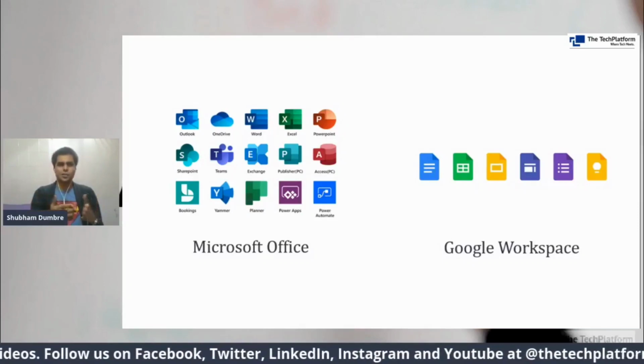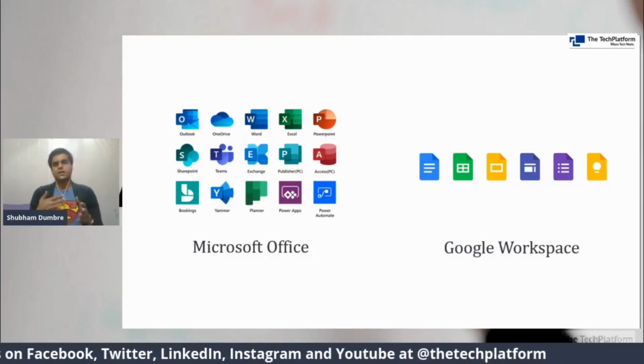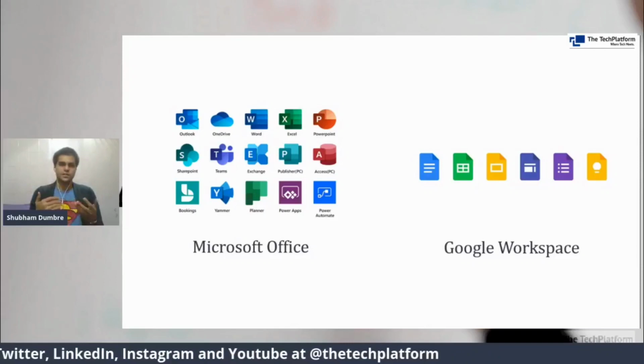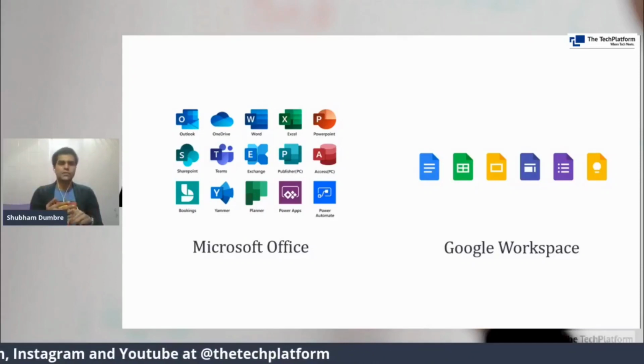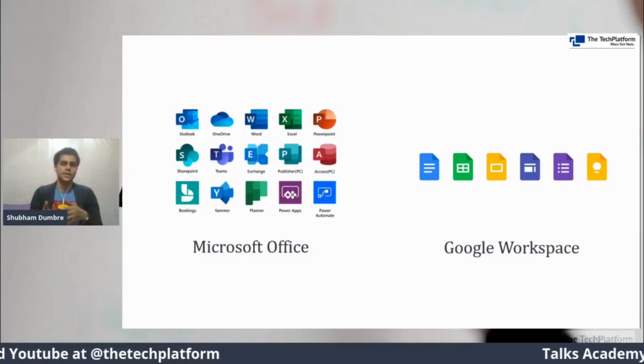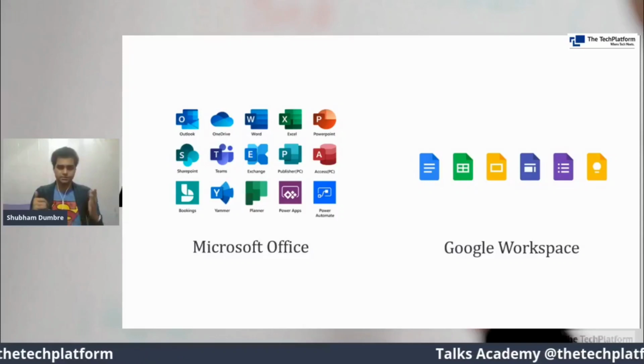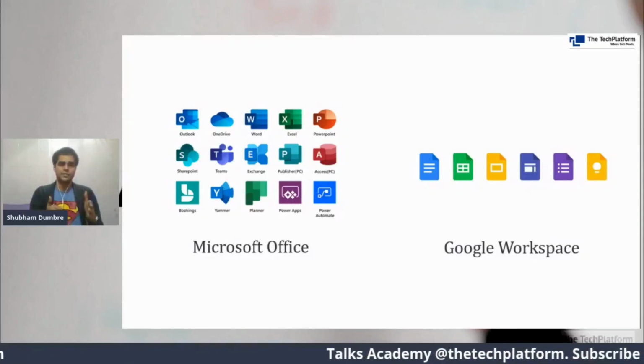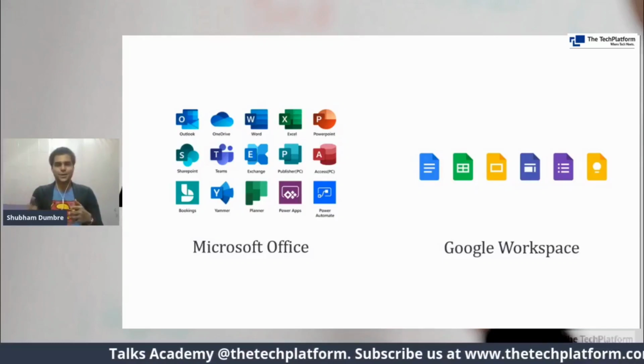So you see a lot of applications. These are very few. If you jump into Microsoft Office Advanced Enterprise Suites, you'll find a bundle of a lot of applications which have different use cases and functionalities. So the very popular one, the very first, is Microsoft Office, and a very good competitor to it is Google Workspace.